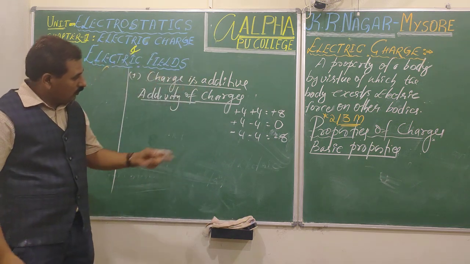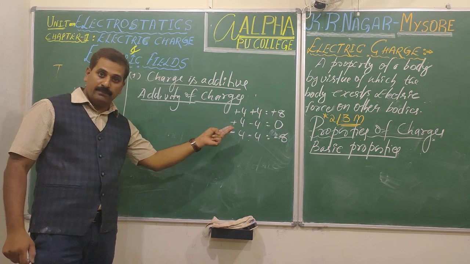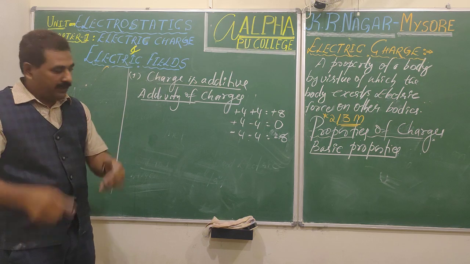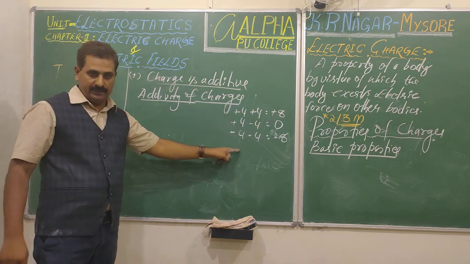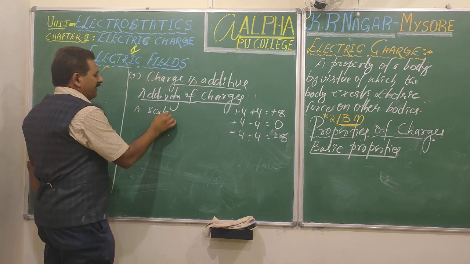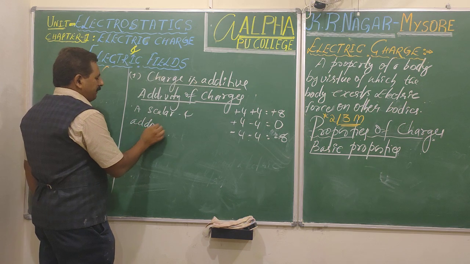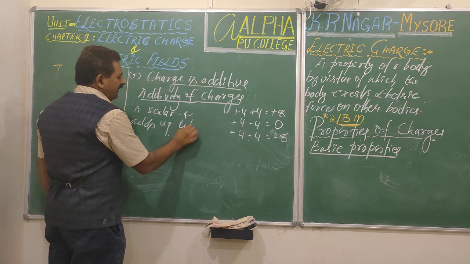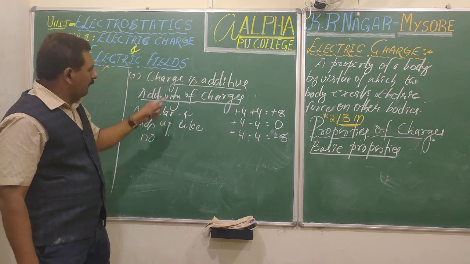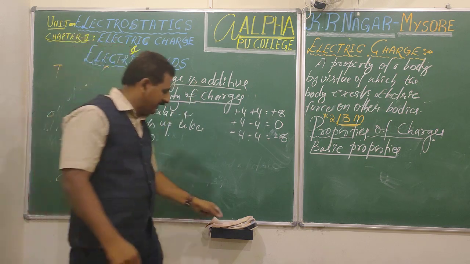Just like how numbers just having magnitude add up, charges on different bodies when combined add up like numbers. So, charge is a scalar and adds up like numbers. That's why an important property, charge is additive. It has additive property, additivity of charge.